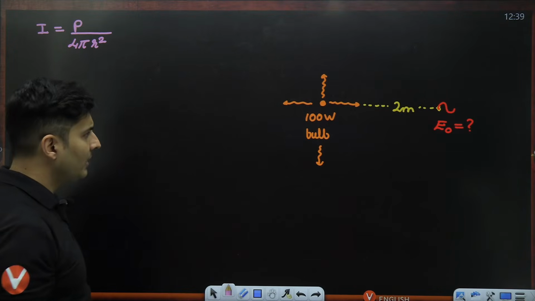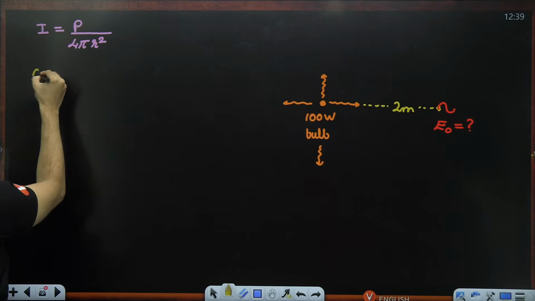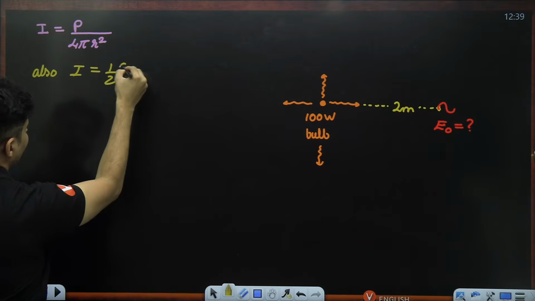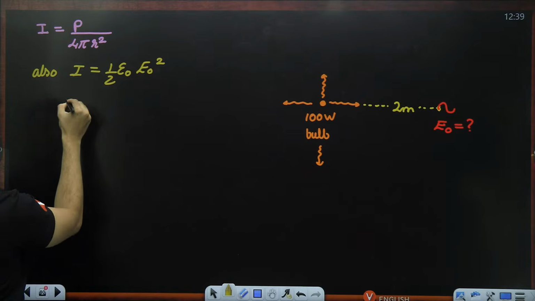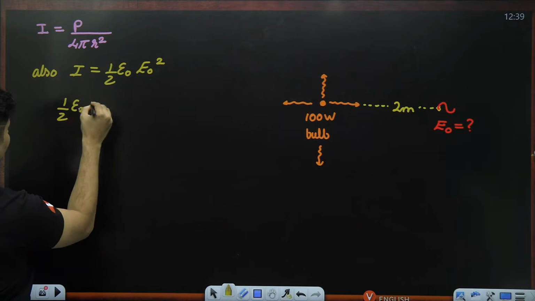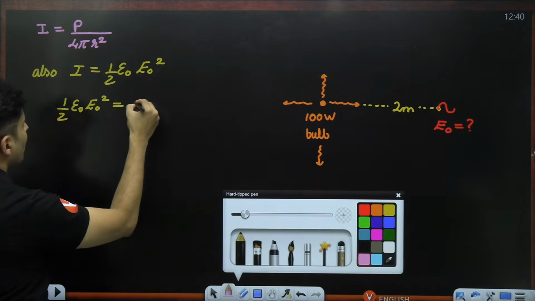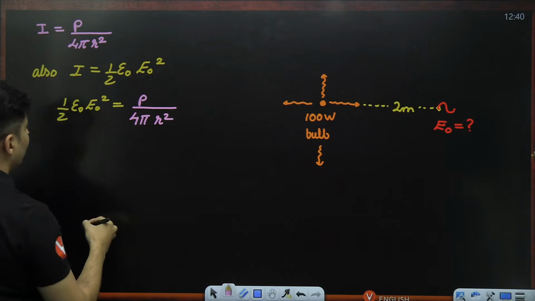Just keep it on the side. But also, we know intensity is half epsilon naught E naught square. So these two have to be equated, that's all. So half epsilon naught E naught square will be equal to power divided by 4 pi r square.